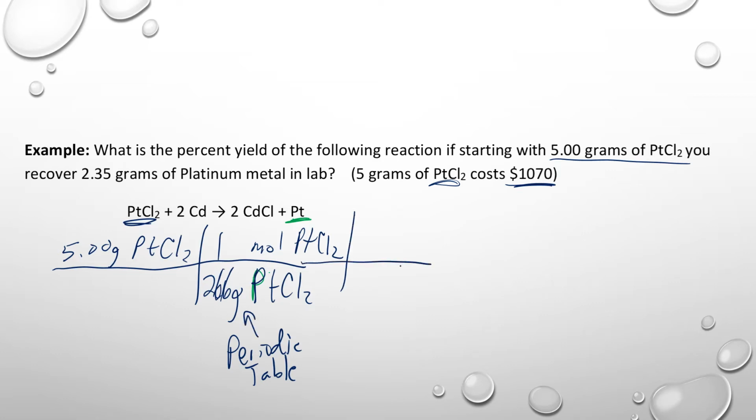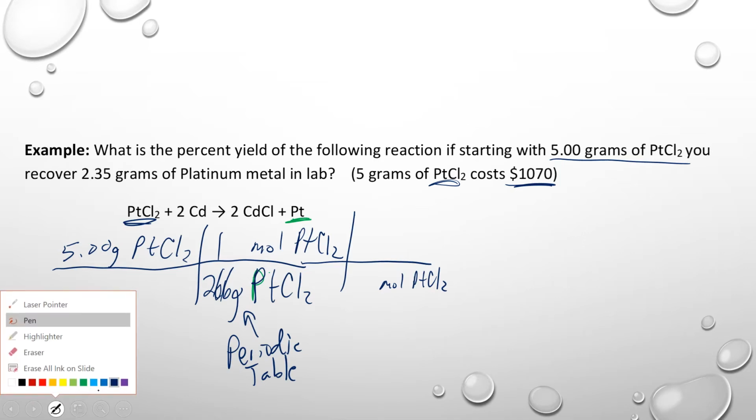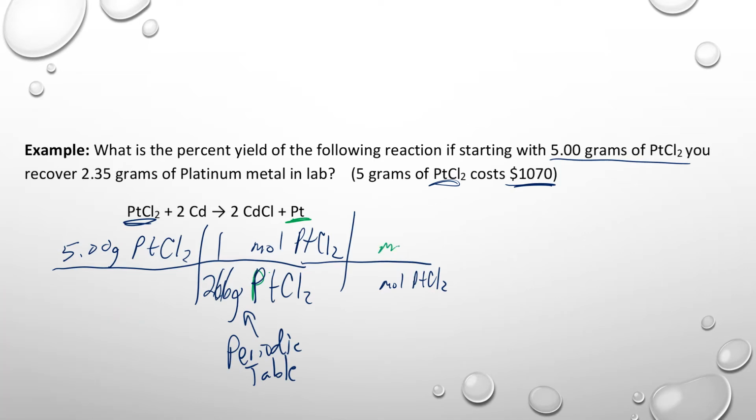That gets us to moles, and now we can use moles of platinum chloride to get to moles of platinum. And here's where we're changing colors, and the changing colors happens from the balanced equation. So we're going to use the one that's understood in front of that platinum chloride and the one from that platinum. So we're going to switch like that. That gets us to moles.